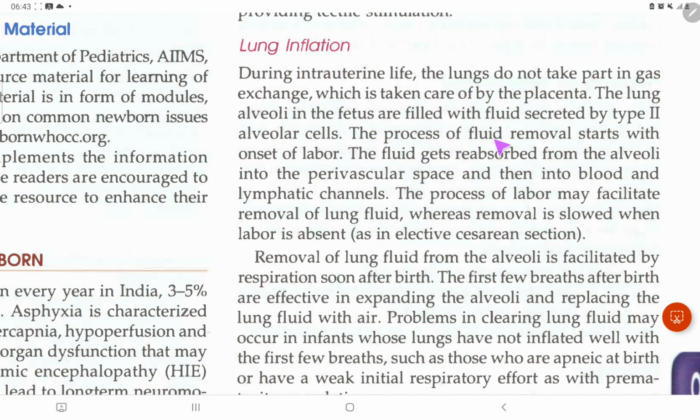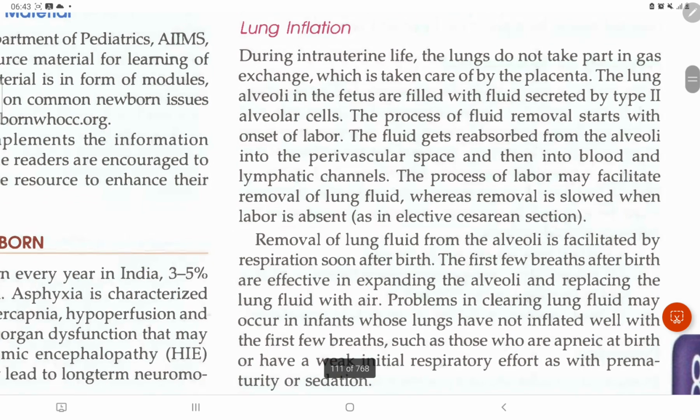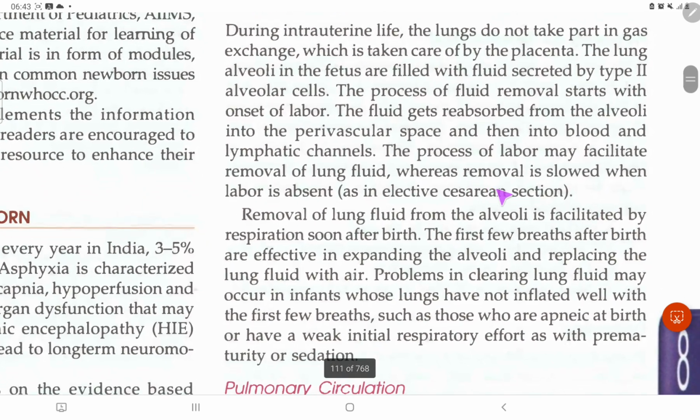The process of fluid removal starts with the onset of labor. The fluid gets reabsorbed from the alveoli into the perivascular space and then into the blood and lymphatic channels. Labor may facilitate removal of lung fluid, whereas removal is slowed when labor is absent. Suppose we are doing a cesarean delivery, what does that mean?